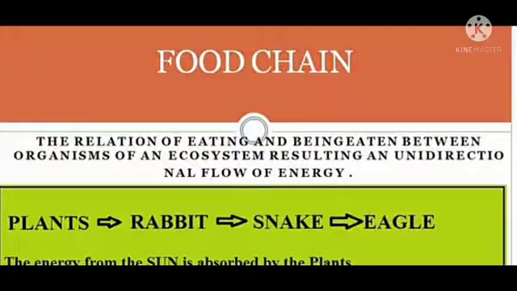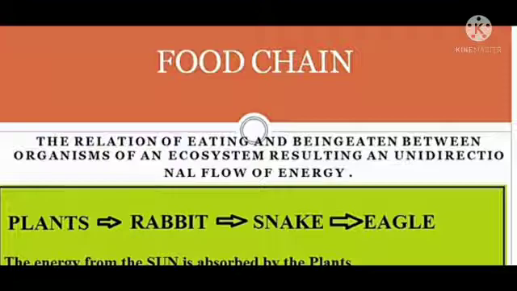As we have already discussed, plants are the food producers while animals are food consumers. Therefore, a food relationship exists between plants and animals. In this relationship, one living thing is consumed by another and is shown by a food chain. So, what is a food chain? It is a relation of eating and being eaten between organisms of an ecosystem resulting in unidirectional flow of energy.